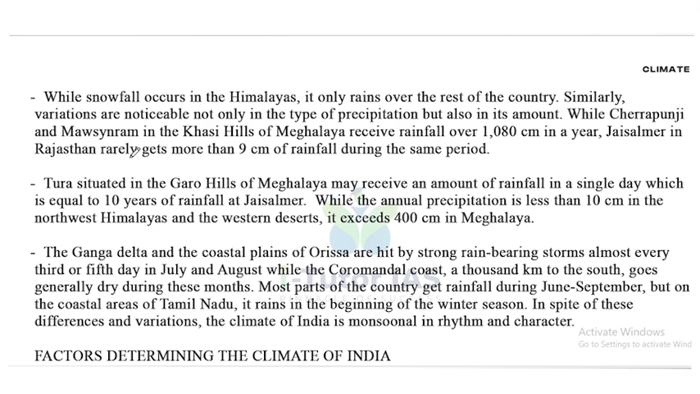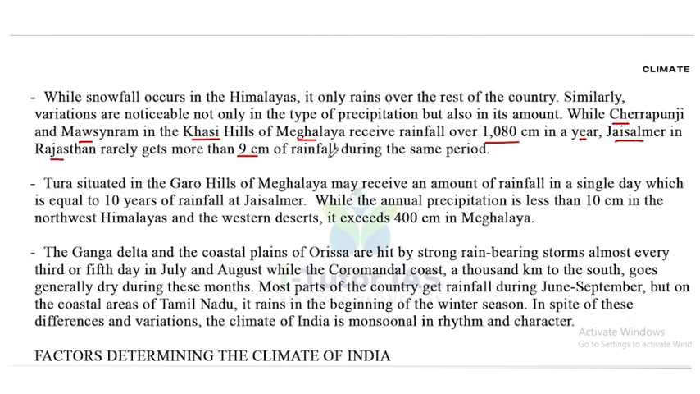While snowfall occurs in the Himalayas, it only rains over the rest of the country. Similarly, variations are noticeable not only in the type of precipitation, but also in its amount. While Cherrapunji and Mawsynram in the Khasi hills of Meghalaya receive rainfall over 1080 cm in a year, at the same time, Jaisalmer in Rajasthan rarely gets more than 9 cm of rainfall during the same period.